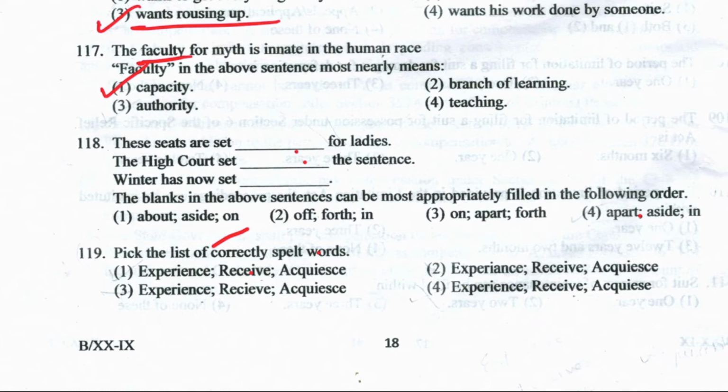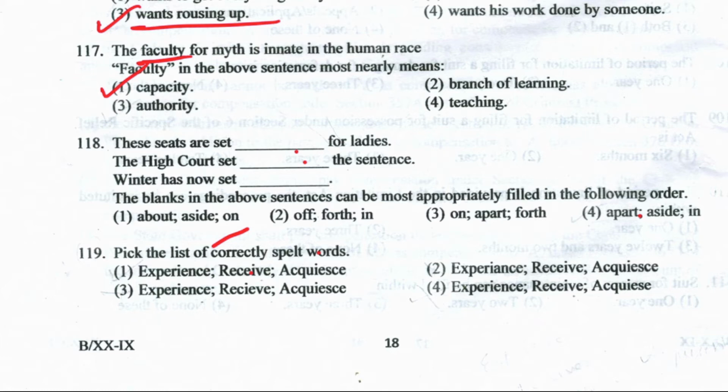The next question is number 118. These seats are set dash for ladies. The High Court set dash the sentence. The winter has now set dash. It is quite confusing, so you must understand it carefully. The options are: about, aside, on; second, of, fourth, in; third, on, apart, fourth; and fourth, apart, aside, in.